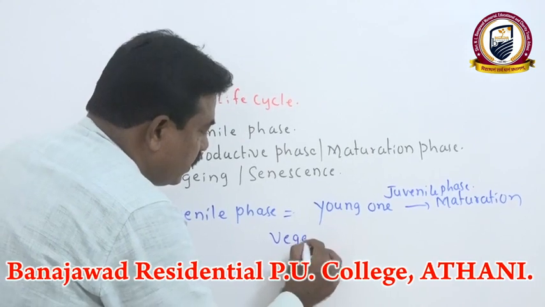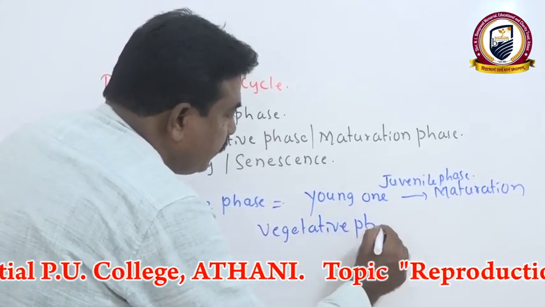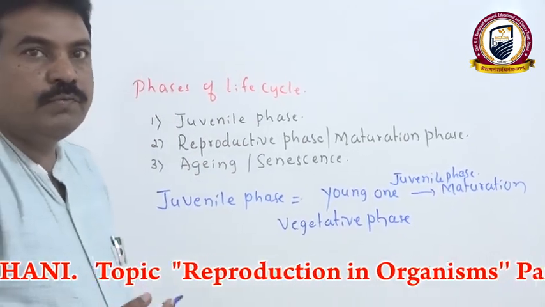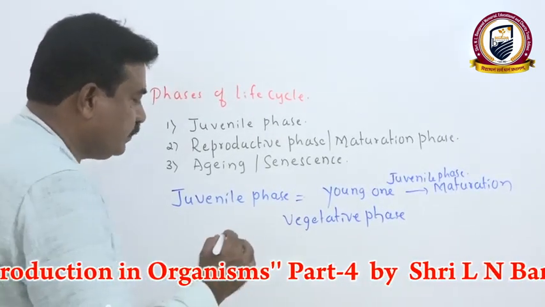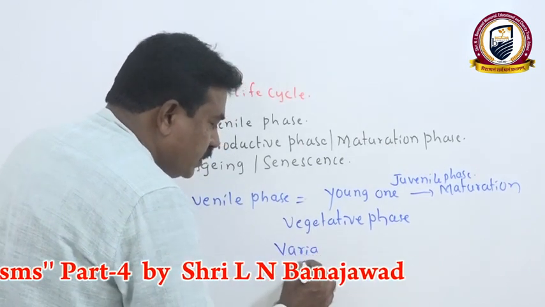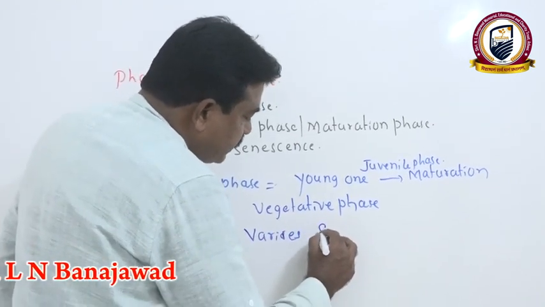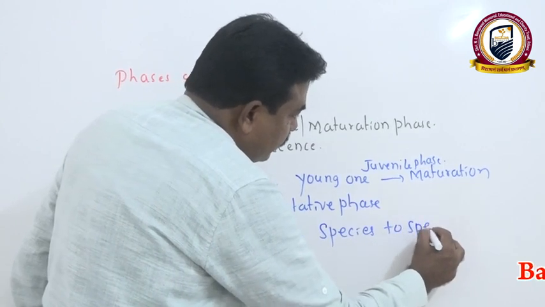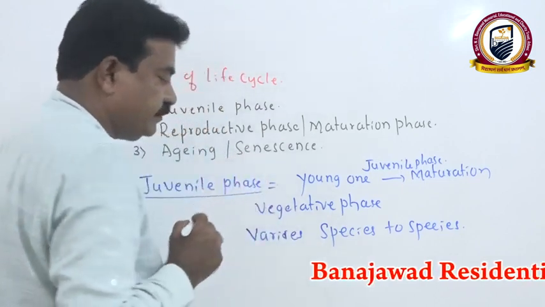In plants, we also refer to it as the vegetative phase, where the vegetative part is there but no flower-bearing capacity. Therefore, that phase we also call the vegetative phase, and this phase is not fixed. It shows a lot of variation, that means it varies from species to species. Every species has a particular juvenile phase period.